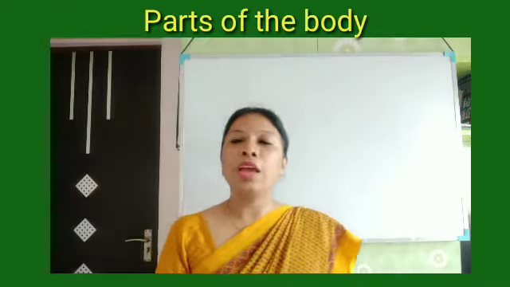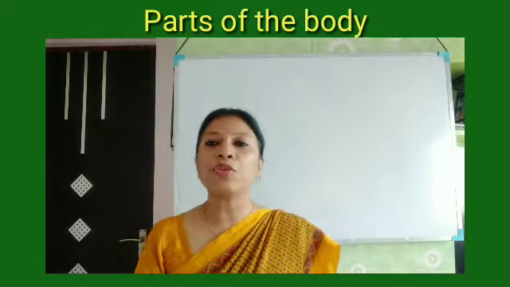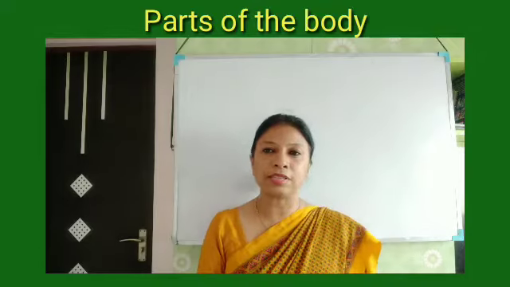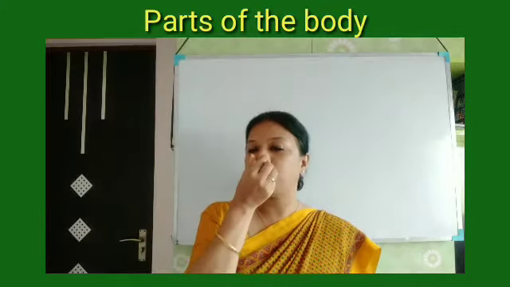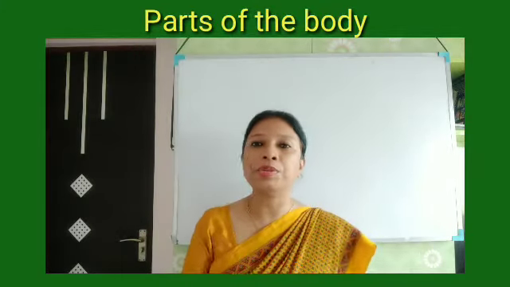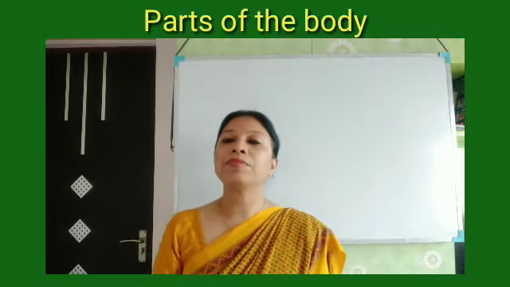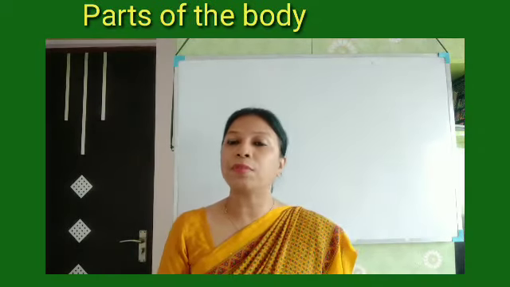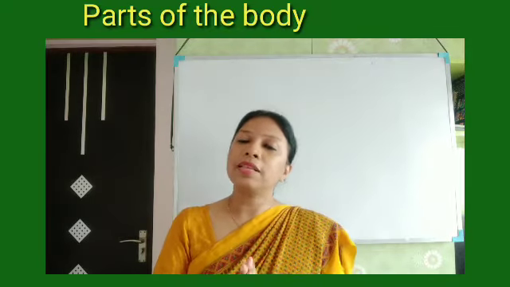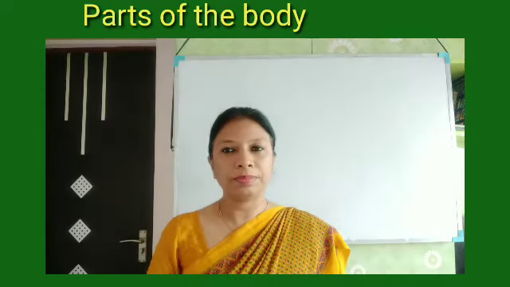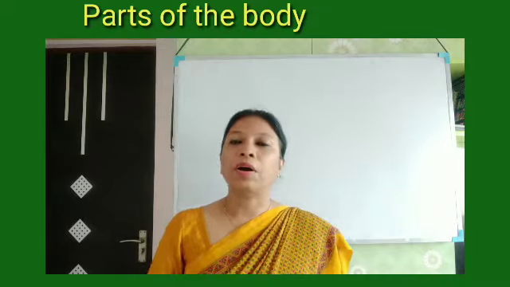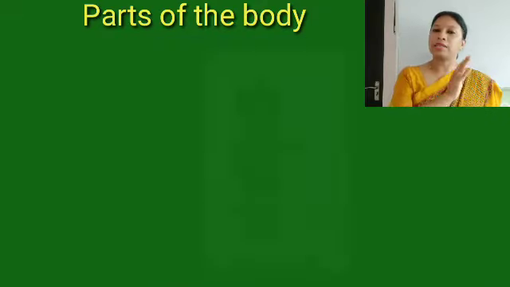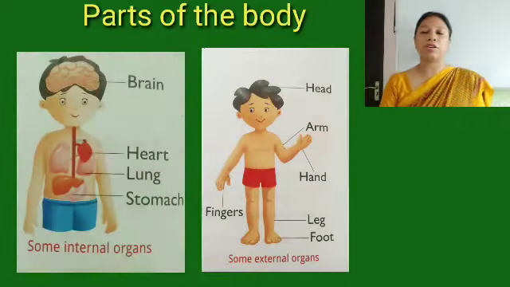So children, in your previous class, class 1, you must have learned about the different parts of your body, isn't it? You have got ears, one nose, eyes, right? And in class 2, we are going to learn again parts of the body, but a little more in detail. Fine? Now, parts of a body are divided into two parts. What? External organs and internal organs.